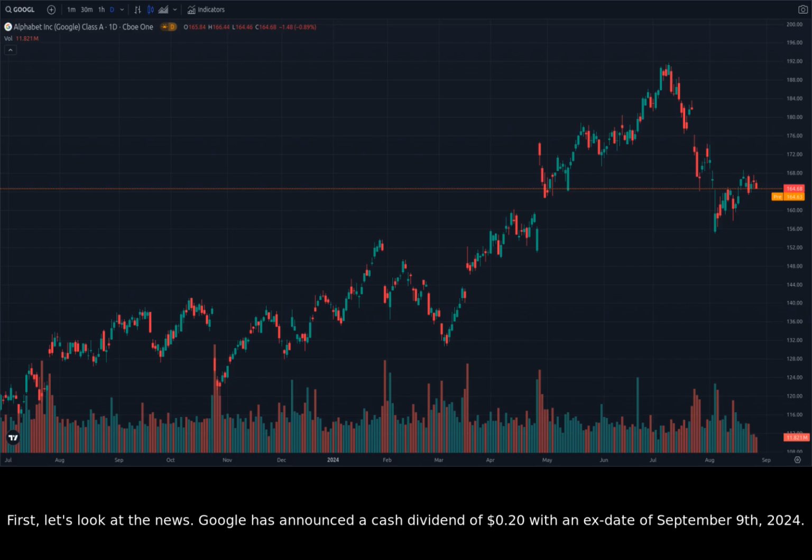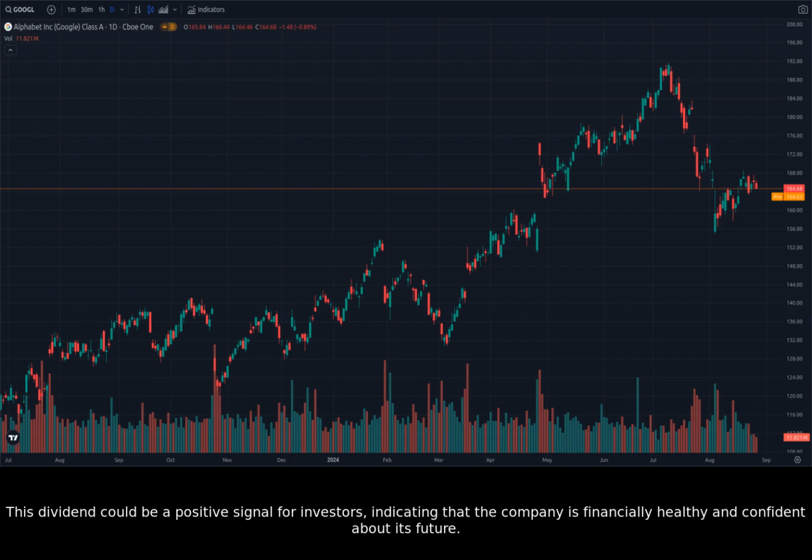First, let's look at the news. Google has announced a cash dividend of 20 cents with an ex-date of September 9, 2024. This dividend could be a positive signal for investors, indicating that the company is financially healthy and confident about its future.